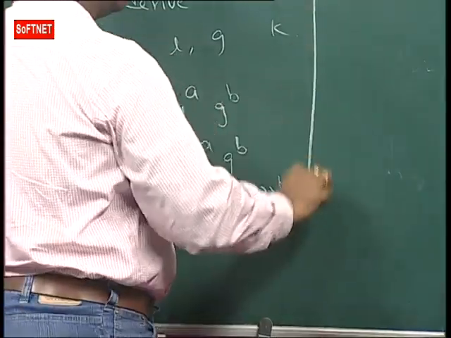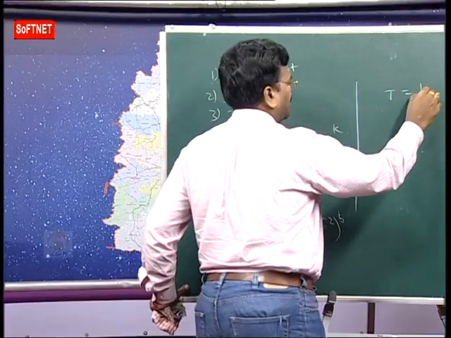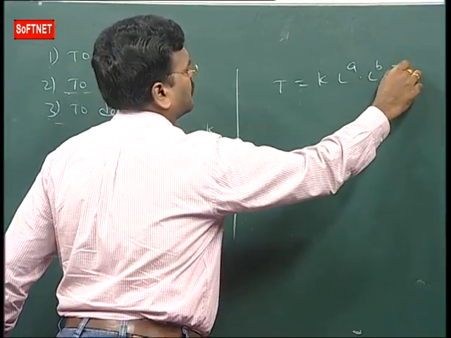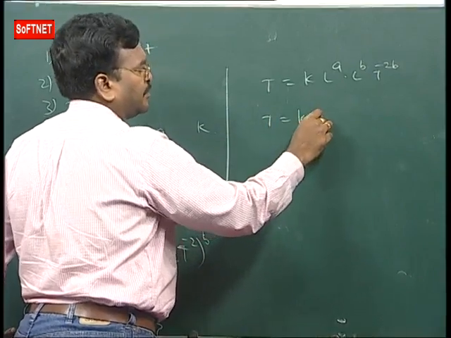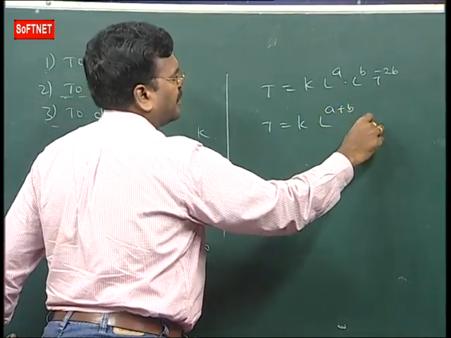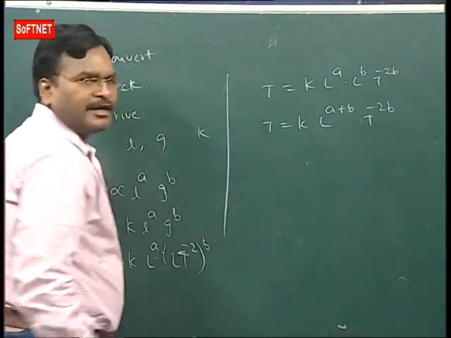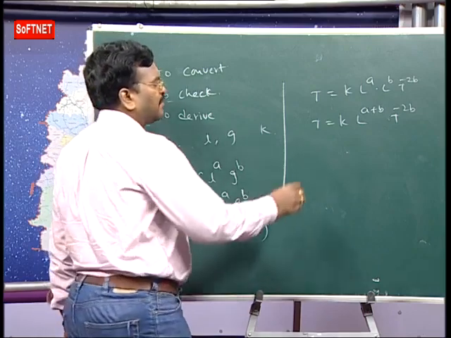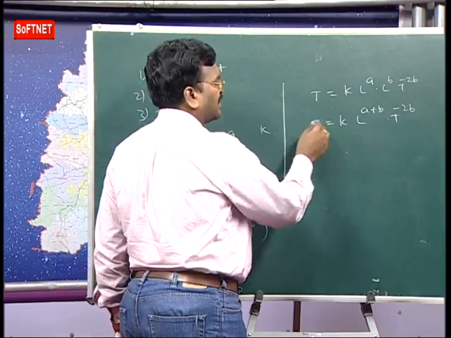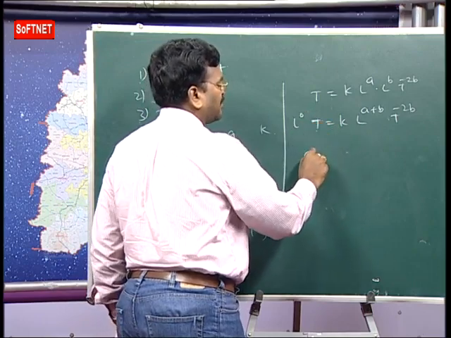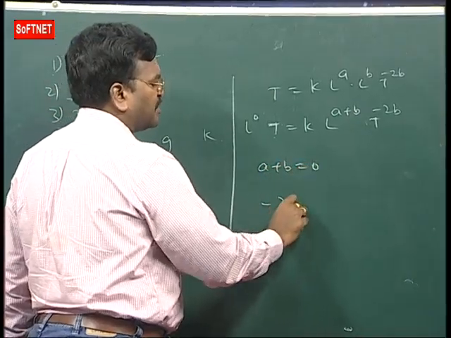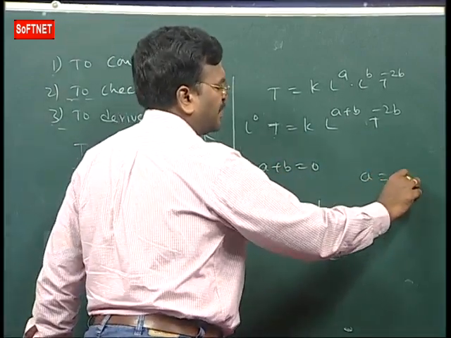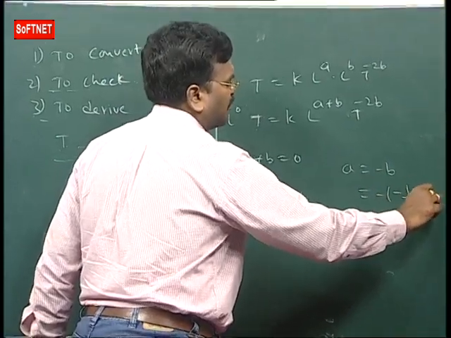Now T is equal to k into L power a, here L power b and t power minus 2b. T is equal to k into L power a plus b into t power minus 2b. Now we equate, comparing the powers of the same physical quantities on both sides. T power how much here? 1. L is not there, which means L power 0. So a plus b is equal to 0 and minus 2b is equal to 1. b is equal to minus 1 by 2. a becomes minus b, so minus of minus 1 by 2, 1 by 2.